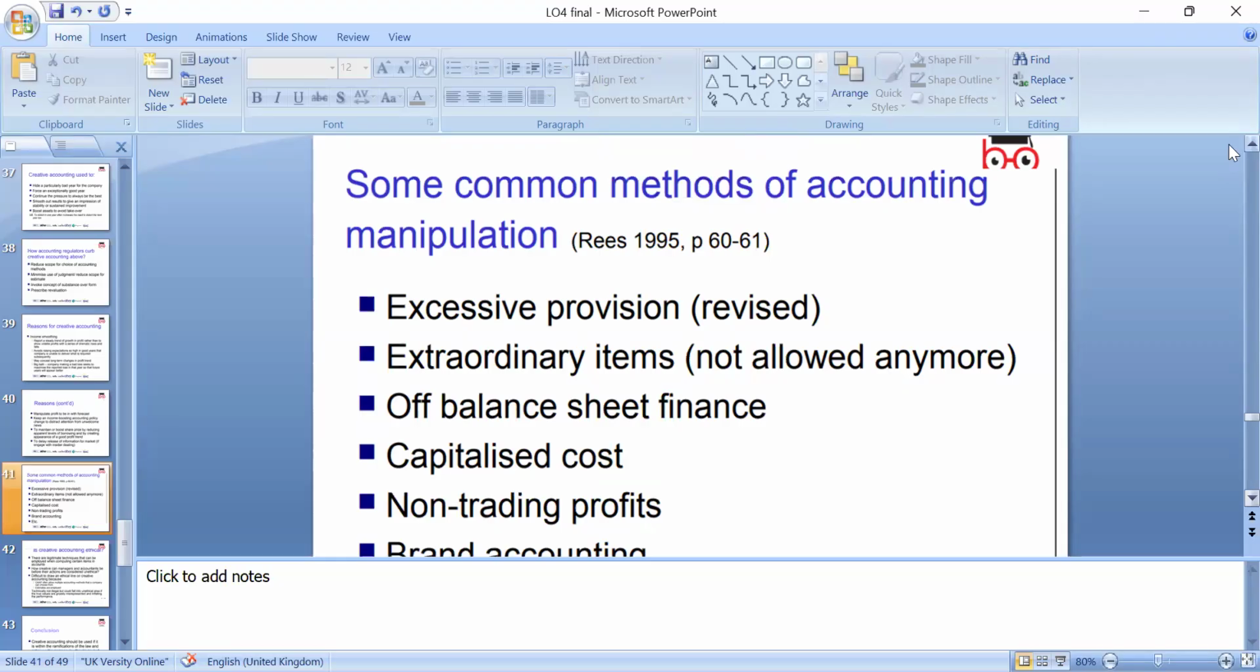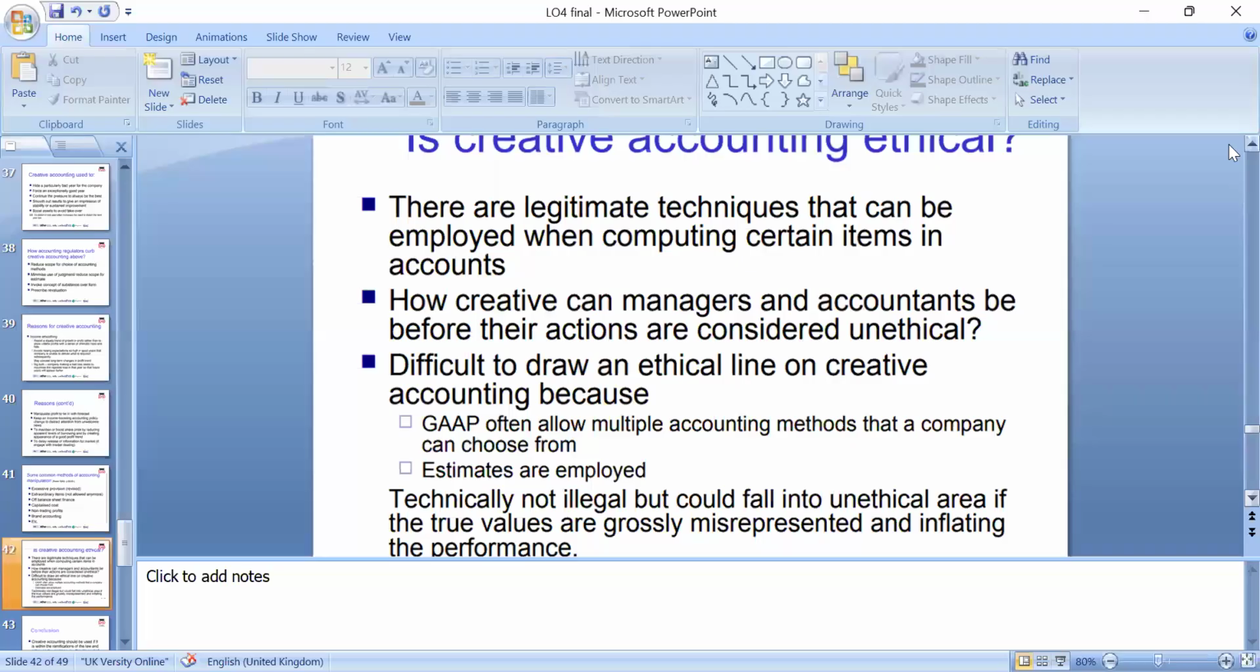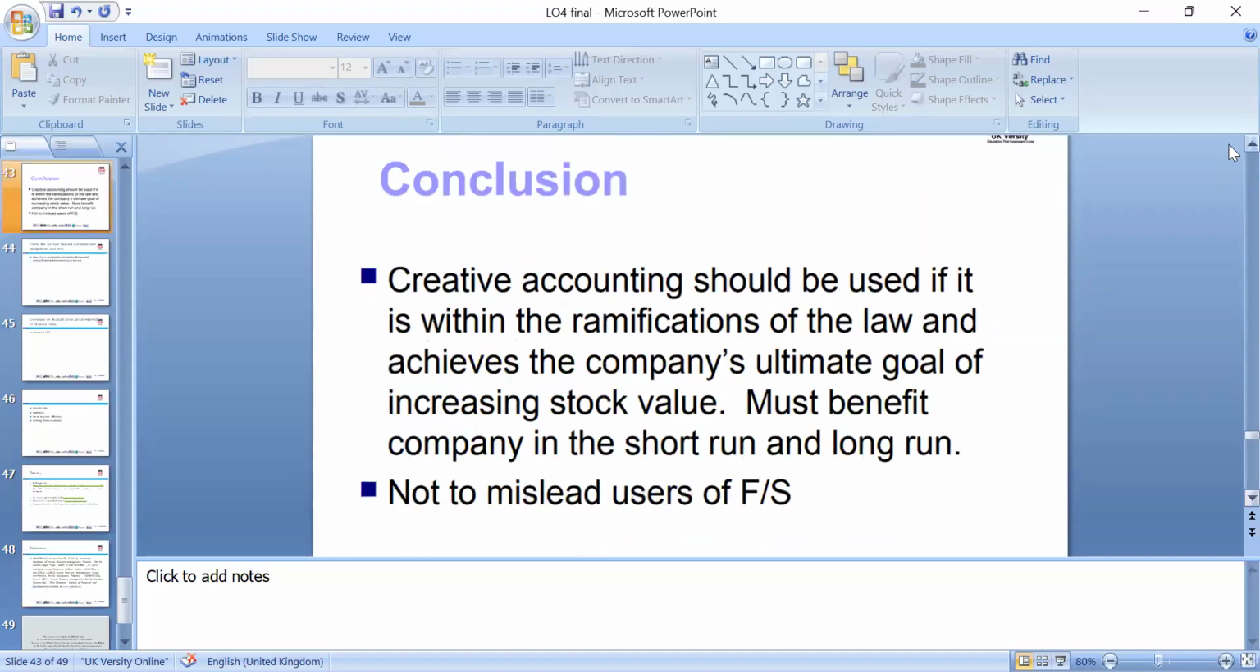Some of the common methods of creative accounting: excessive provisions like bad debts, various extraordinary items not allowed anymore, off-balance-sheet finance, capitalized costs, non-trading, or even sometimes intra-company trading. Technically we should eliminate these between the groups, and legitimate techniques can be implied when we are calculating these and preparing accounts. So we have to look around the ethical side and whichever international or generally accepted accounting principles, whichever GAAP you follow. So we have to look around in the light of those.